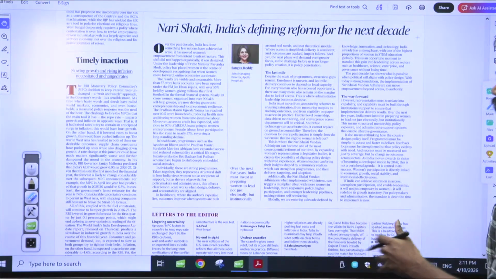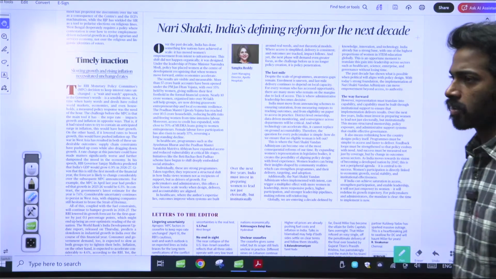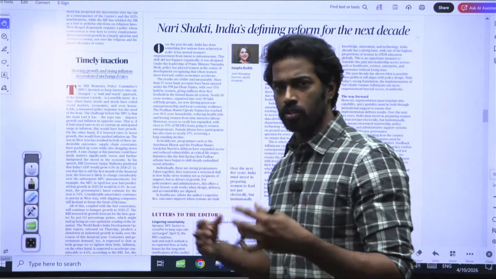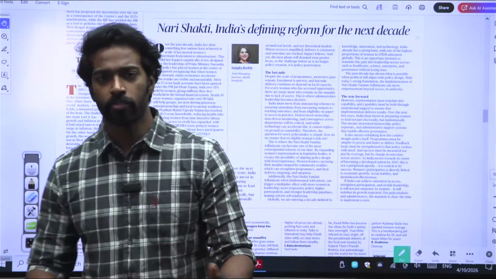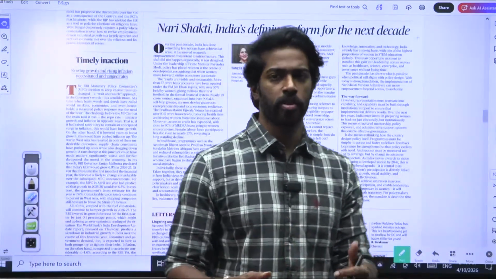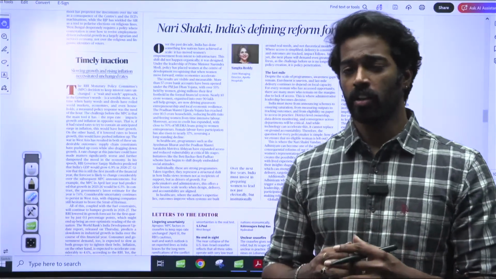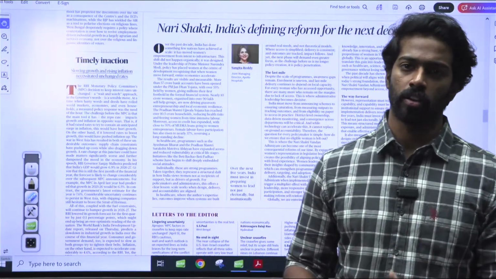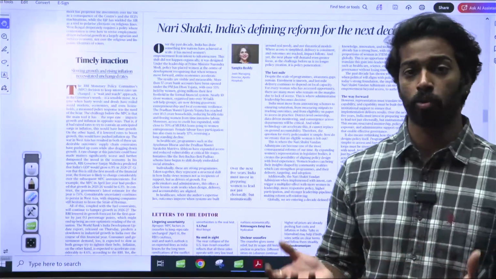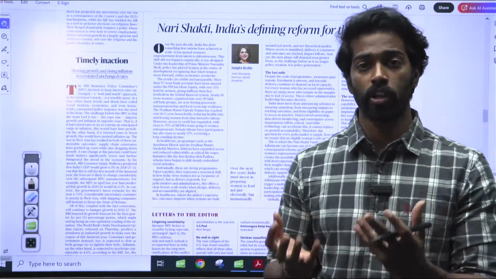Basically, this particular editorial is saying that for a country to run, you need two kinds of machines, right? Half of the machine is run by men and half of the machine is run by women. And the only way a country can accelerate is when both of the machines can work efficiently together.